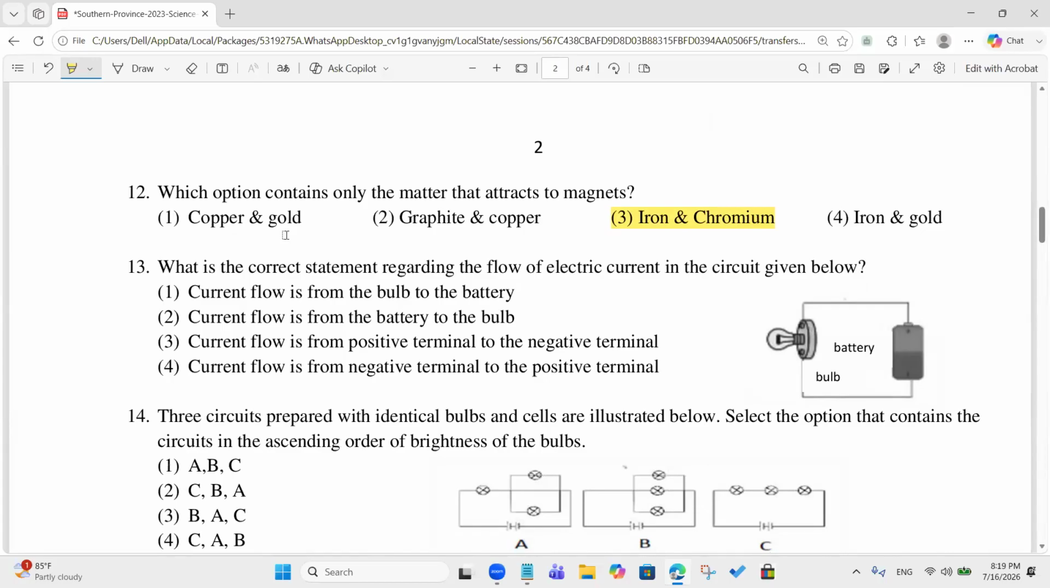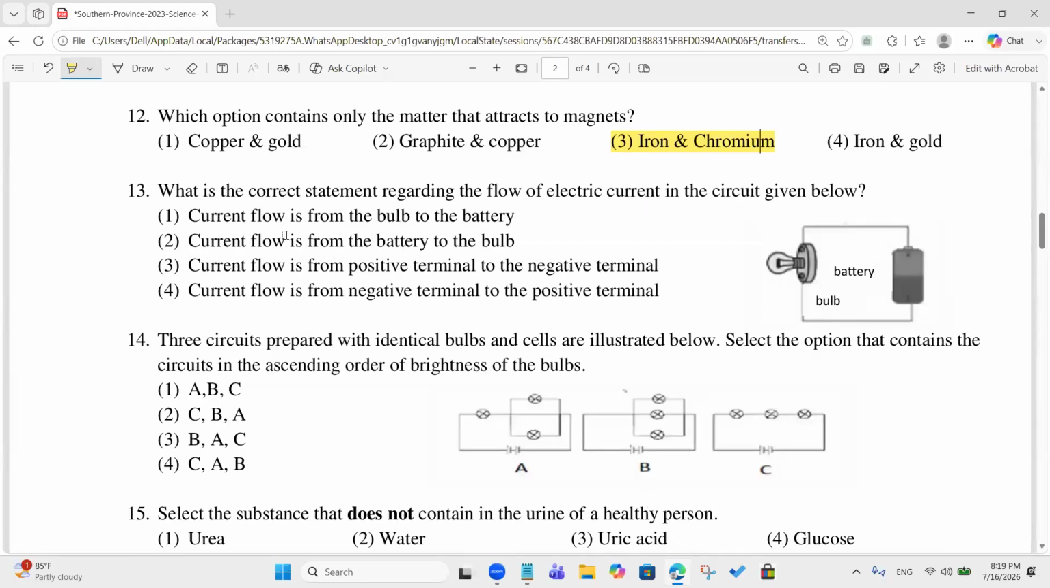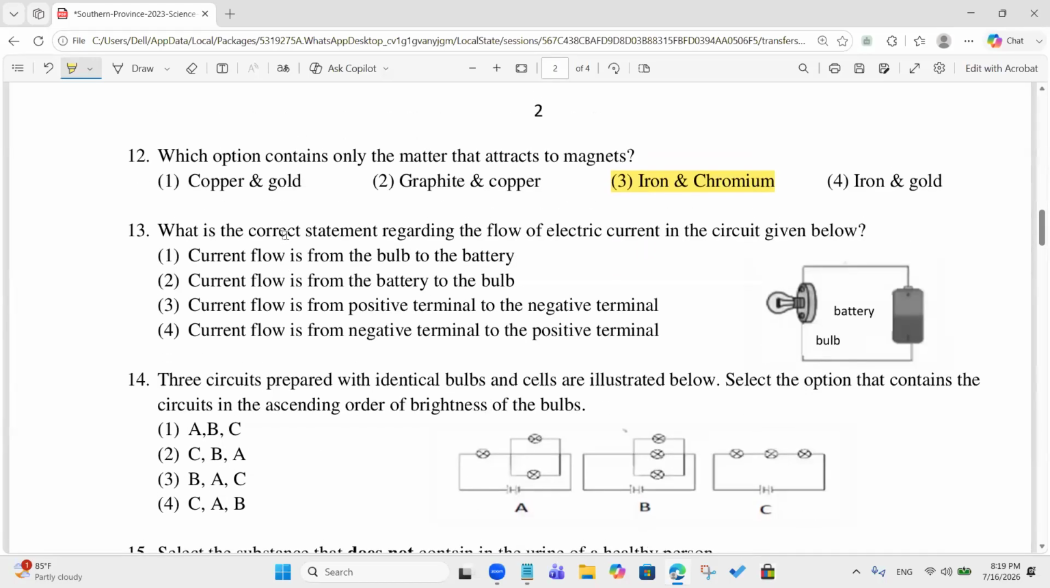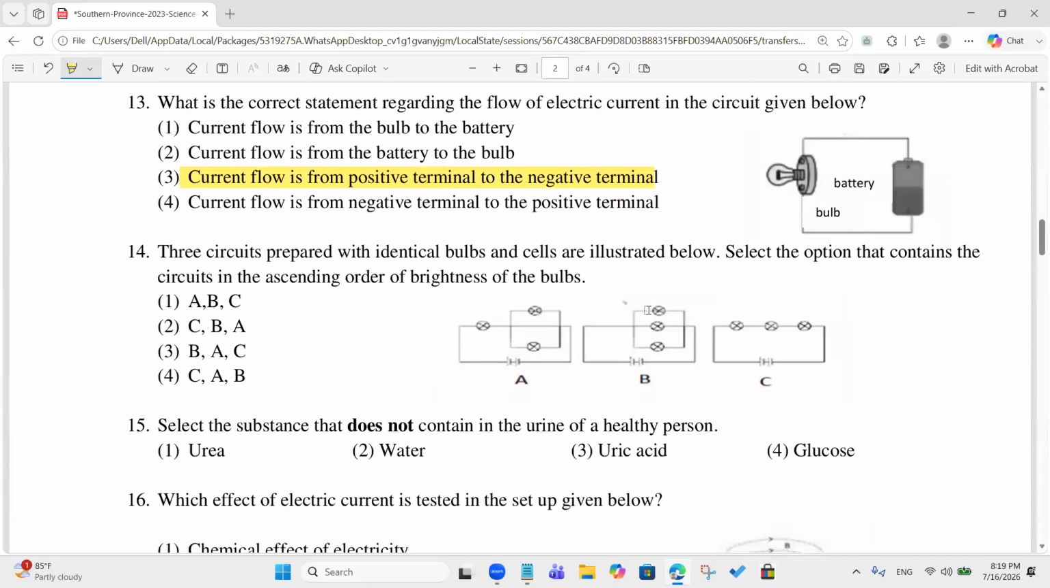Okay, good. Number 13. What is the correct statement regarding the flow of electric current? Current flow is from positive terminal to negative terminal. Third answer. Okay, very good. 14th one.